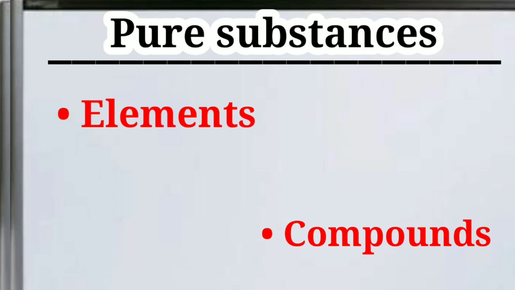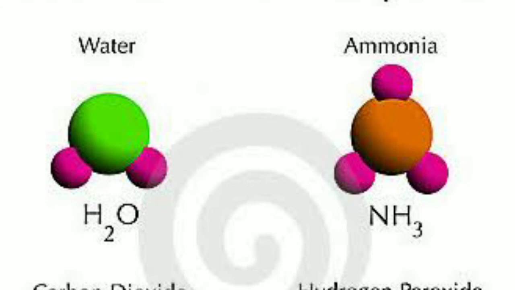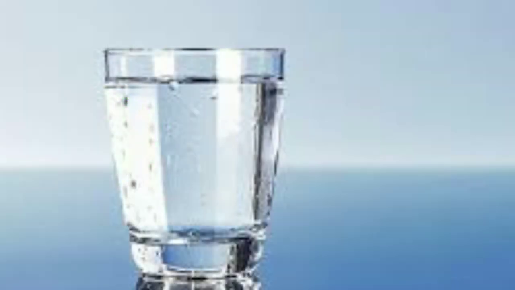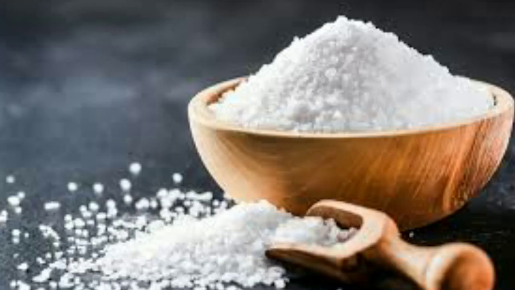So now let's come to the compound. Generally, compounds are formed when two or more elements combine together in a fixed ratio. For example, water, salt, and sugar are examples of compounds. So this was all about the homogeneous mixture and heterogeneous mixture, pure substances and impure substances.